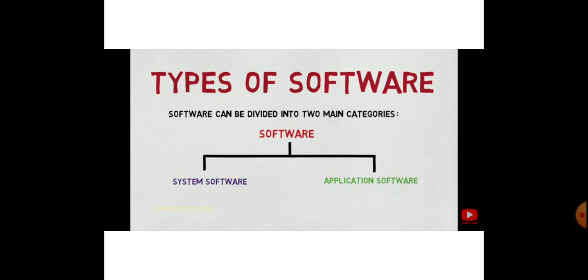This is the backbone of your computer. It performs all the operations in the background. Okay, so without this system software, we cannot make use of application software also. This is the most important software. Okay, next.